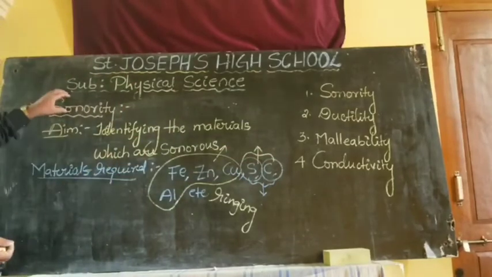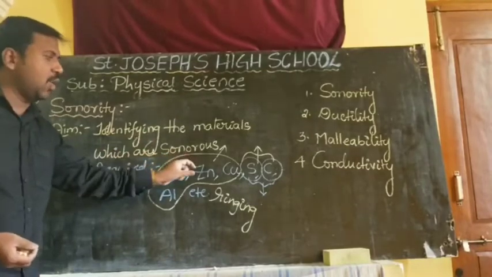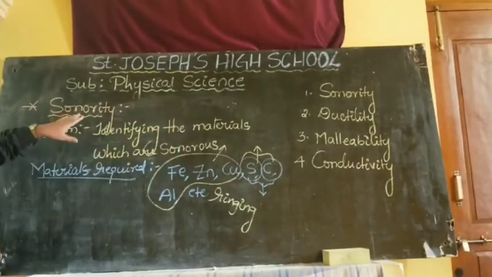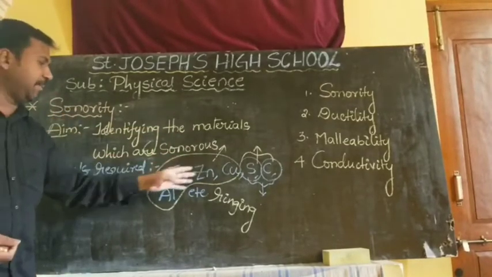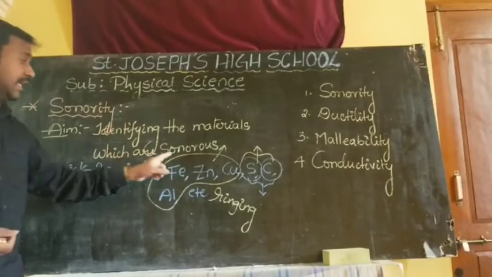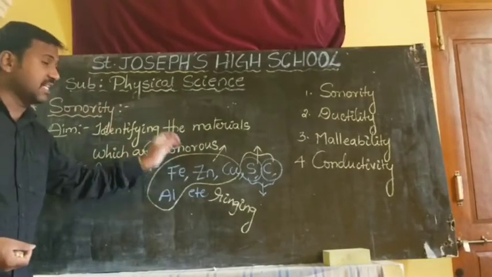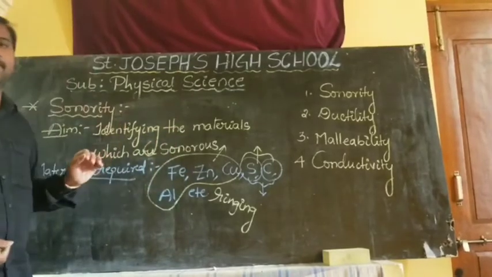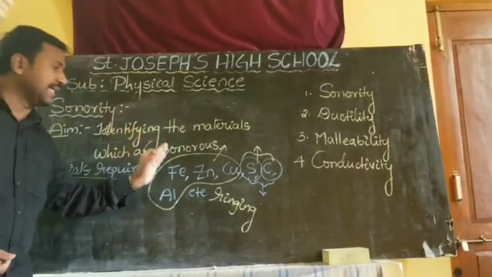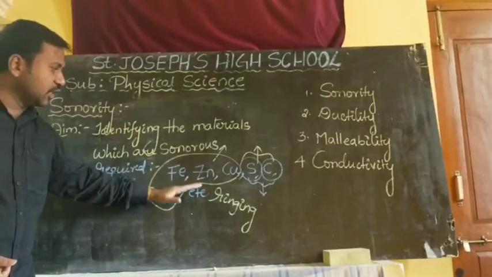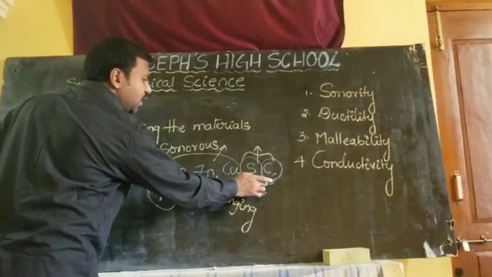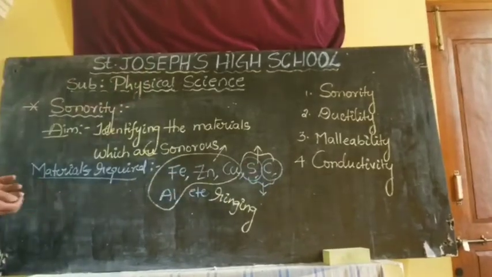The materials which give a ringing sound when they fall on a hard surface, that property is called sonority. We already know iron, copper and aluminium are metals. So the conclusion is that the materials which give the ringing sound are called metals, and the materials which do not give the ringing sound are called non-metals.